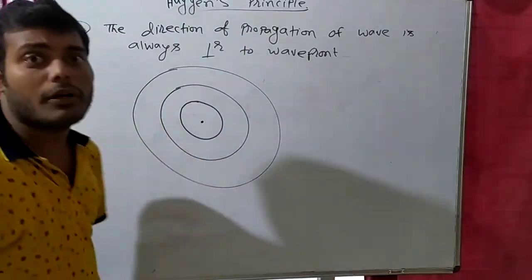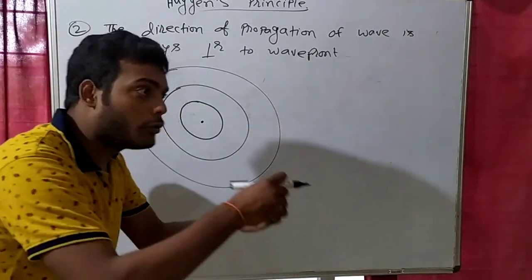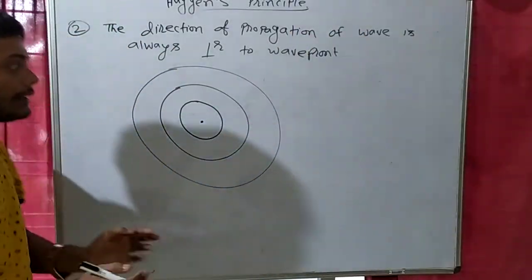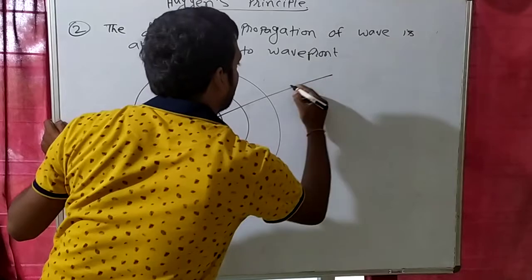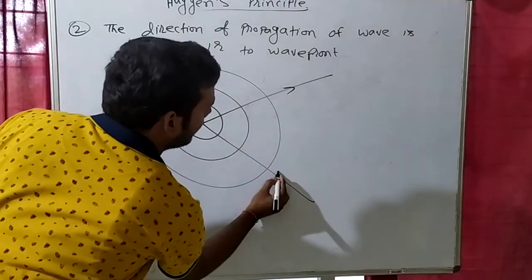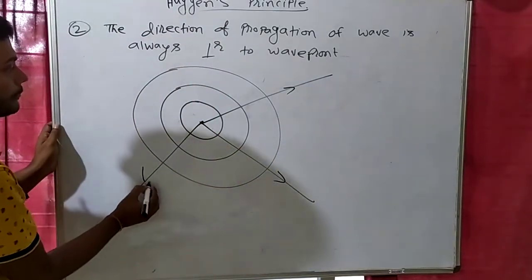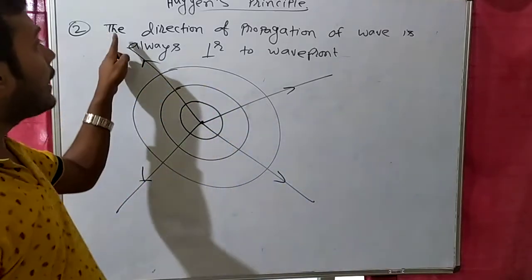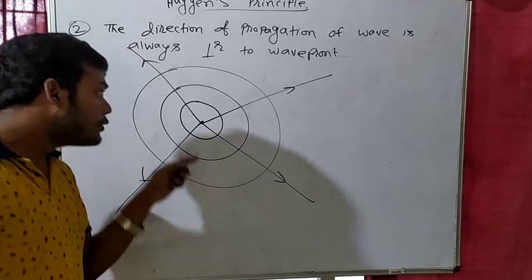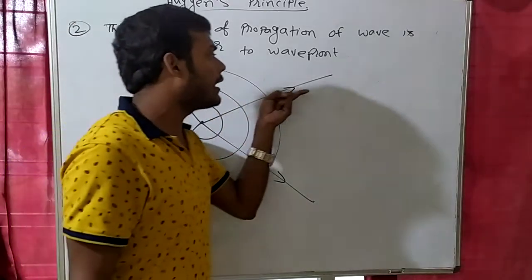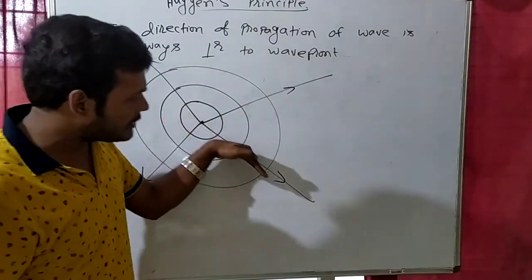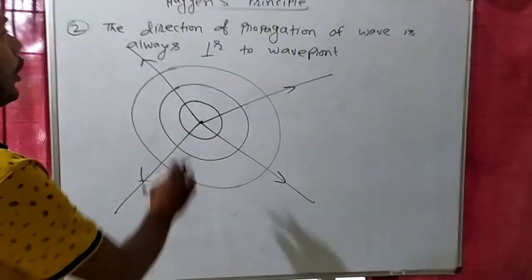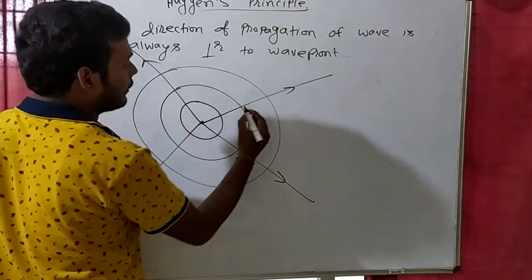In the river also you are seeing this thing, that when you throw a stone, then wave will move like this. So wave is moving in forward direction. This all wave is moving in forward direction, right? So what I have taken, the direction of propagation of wave. Like this. So the direction of propagation of wave is always perpendicular to wavefront.